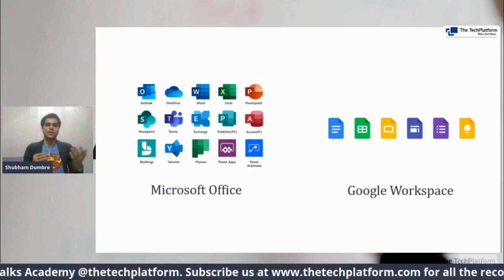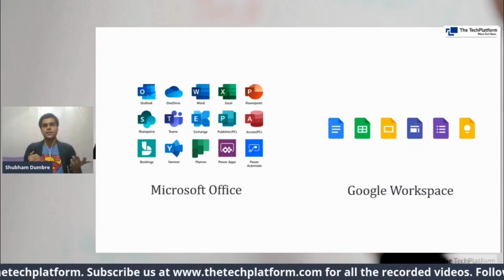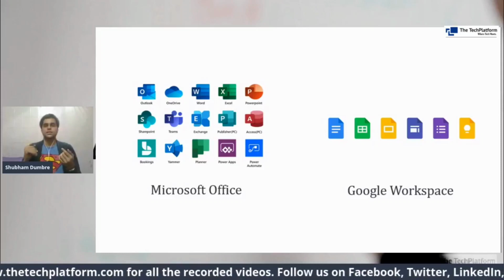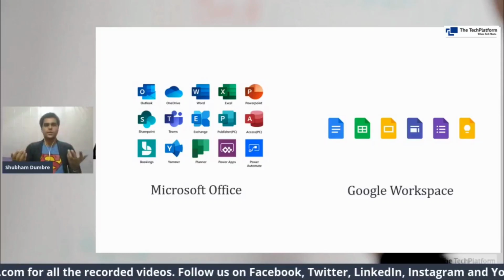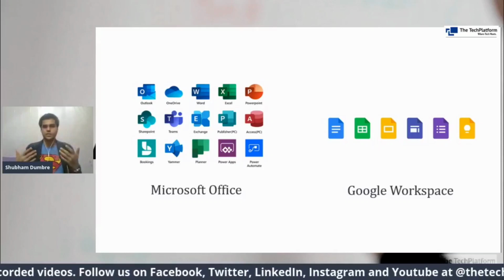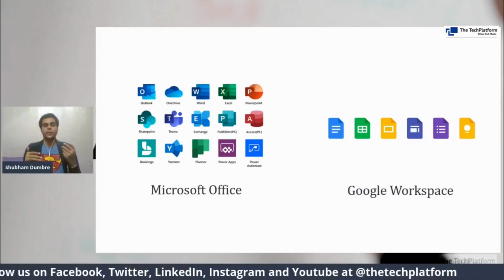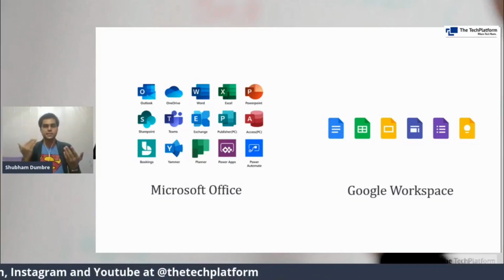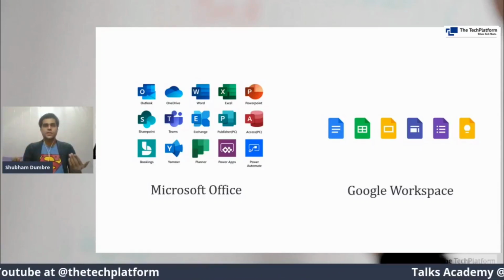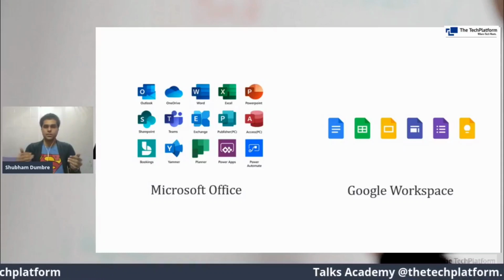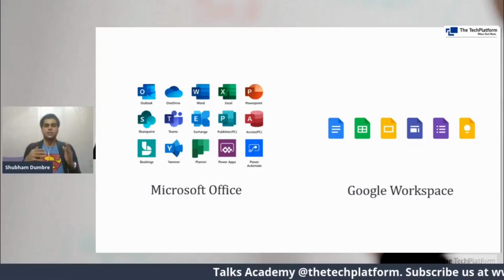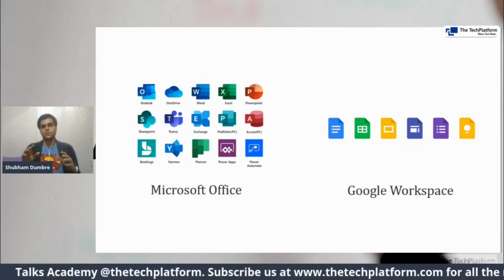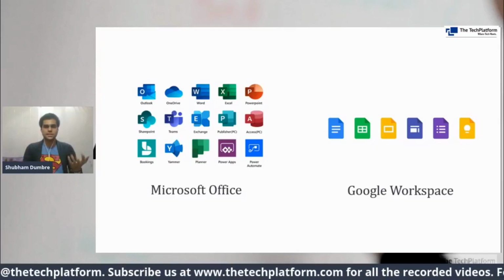So if we talk about Microsoft Word, then the online alternative from Google is Docs. Google Docs and Microsoft Word are similar in terms of use cases. Both are word processors. If we talk about Microsoft Excel and Google Sheets, again, both of them have similar functionalities. Yes, there can be situations where their controls differ because of different interfaces, but the overall functionalities and the overall experience are similar.